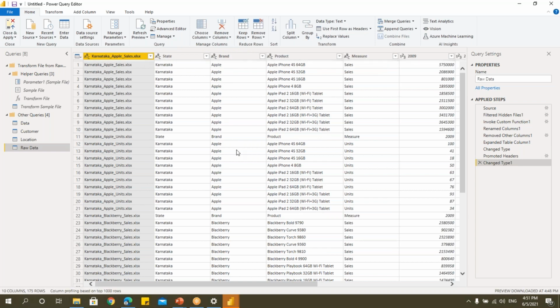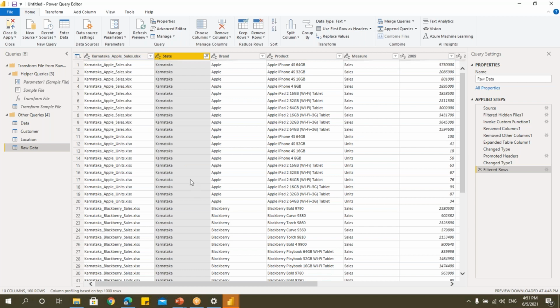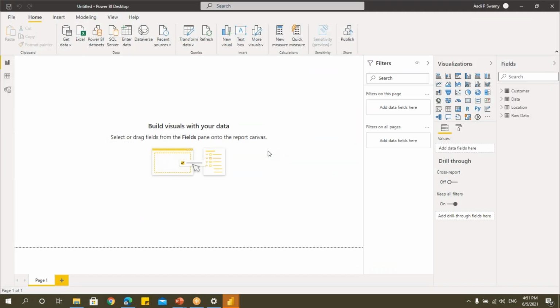You can see that I get the headers. But here there is one more thing you have to correct, that is every file has got headers that have been copied here, meaning they have been appended here. I want to remove this. Just go to one of the columns, remove the heading, say okay, the data is clean. That's all. It's so simple actually. Now I'll close this and say apply.